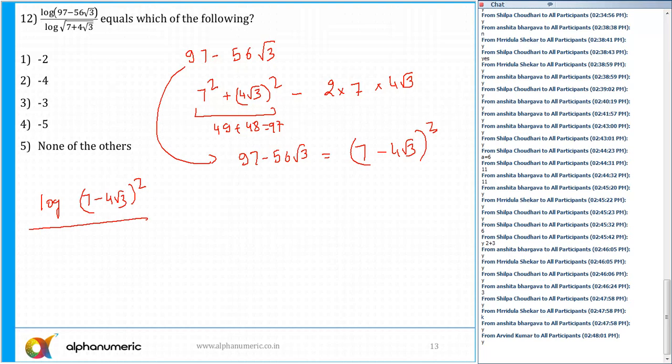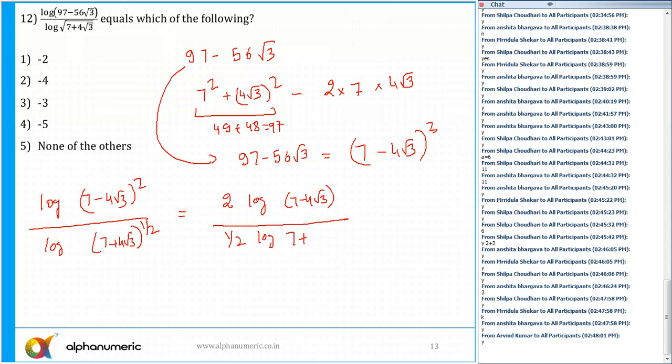Upon log of the denominator, 7 plus 4 root 3 raised to the power 1 by 2, the square root. So this comes out to be 2 divided by log of 7 minus 4 root 3, upon 1 by 2 if I take outside, log of 7 plus 4 root 3.